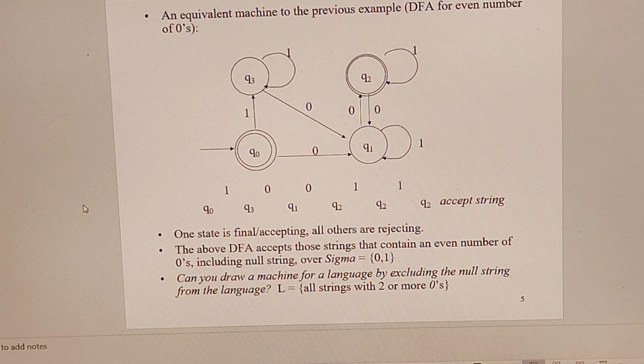An equivalent machine to the previous example. One state is final or accepting, all others are rejecting. The above DFA accepts those strings that contain an even number of zeros, including the null string, epsilon. Can you draw a machine for the language by excluding the null string from the language?